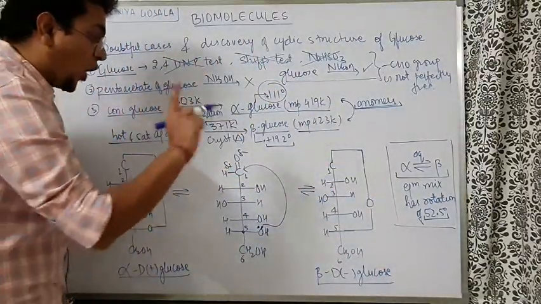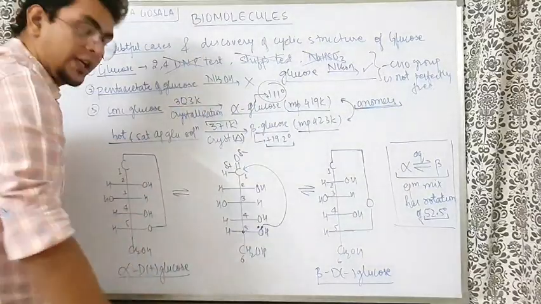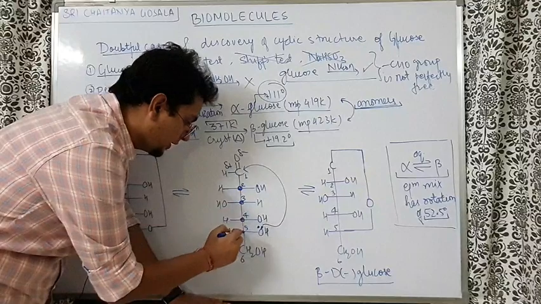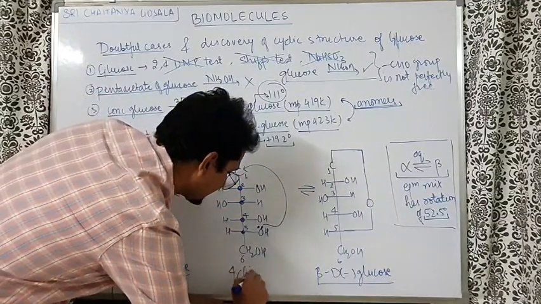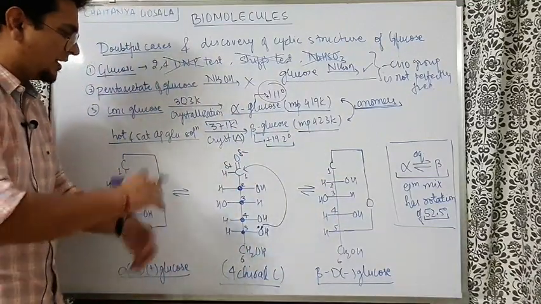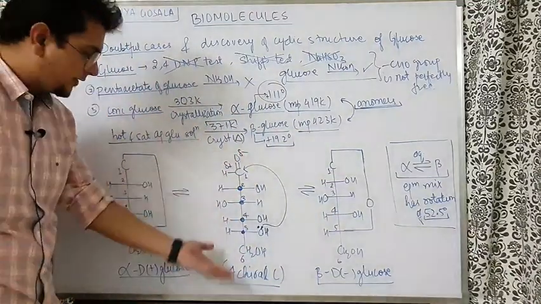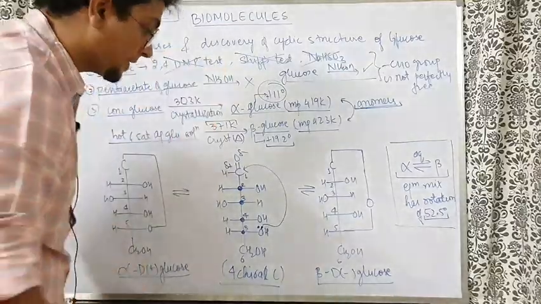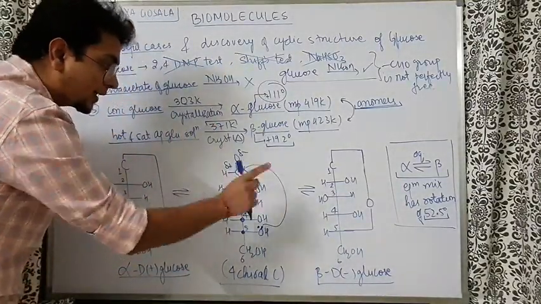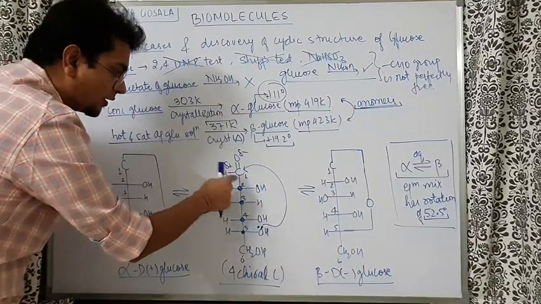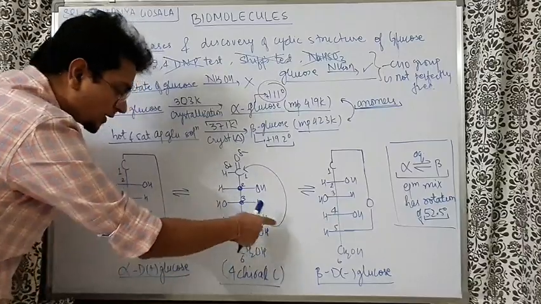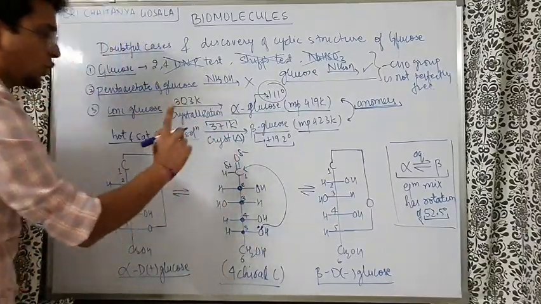Now, you understand how many chiral centers are there in the straight chain. In the straight chain structure, we have 1, 2, 3, 4. There are 4 chiral carbons here. Chiral means an unsymmetrical kind of carbon. There are 4 clear-cut ones. Whereas, when you see this structure, you understand the first carbon was not chiral here. Second was chiral, third was chiral, fourth was chiral, fifth was chiral. But the first carbon was not chiral up to now.